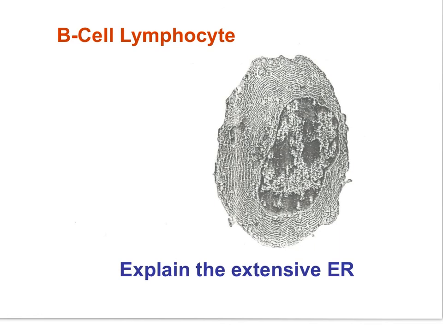Remember the process by which proteins are synthesized. A cell, such as a B cell, that secretes numerous protein antibodies would be expected to have lots and lots of ER. See me in class if you've not made the connection to topics that we've studied earlier in this course.